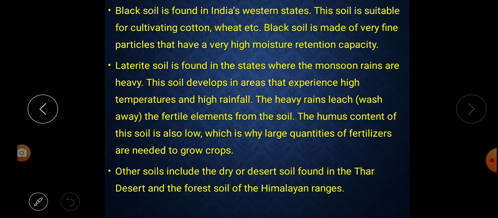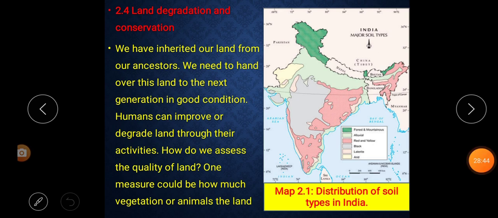Our next topic is land degradation and conservation.